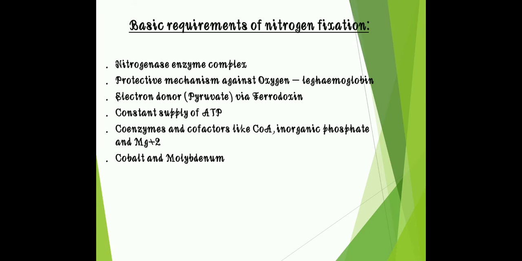The next is the electron donor, which is from pyruvate via ferredoxin. Then a constant supply of ATP. Then it must have coenzymes and cofactors like CoA, inorganic phosphate and Mg2+. Then cobalt and molybdenum. These all are the requirements of nitrogen fixation.